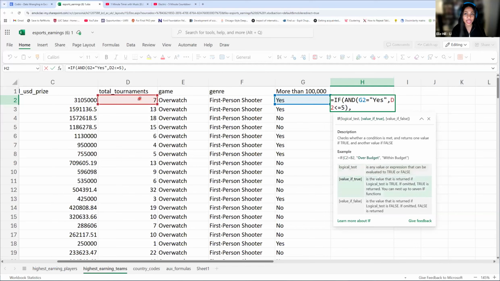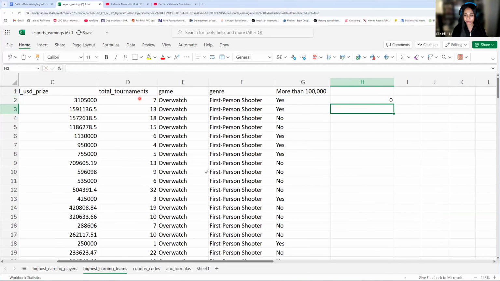For this, I like to use a kind of binary system, so we can just put 1 and 0. It's going to give a 1 if both these conditions are true and a 0 if they're false. We can do a quick check here. They're making more than 100,000, but they're participating in 7 tournaments, so that's no good. If we autofill here, you see we get a bunch of 0s and 1s.